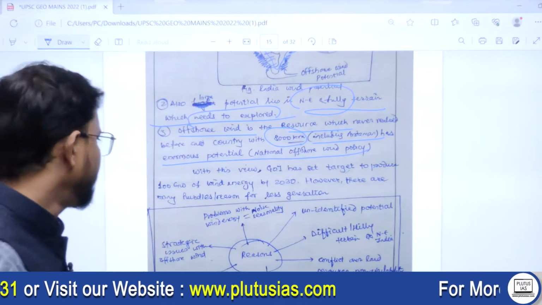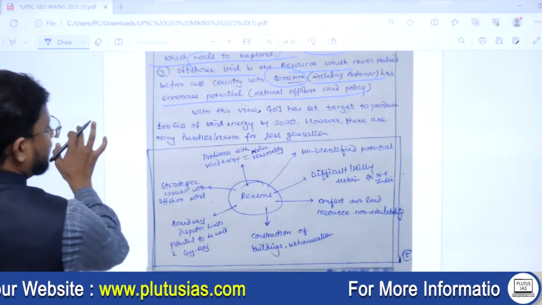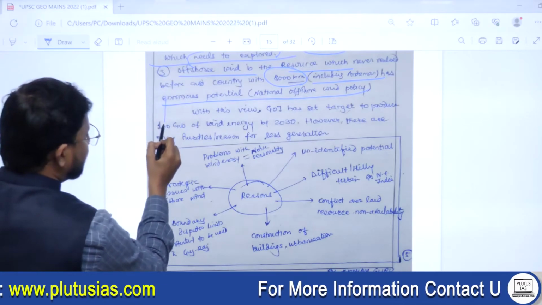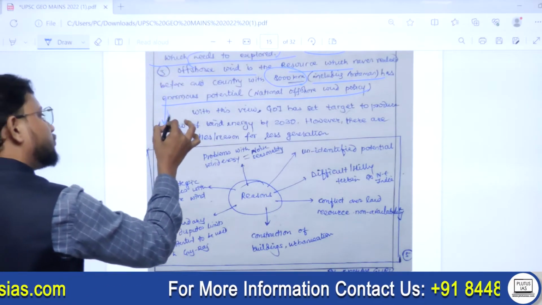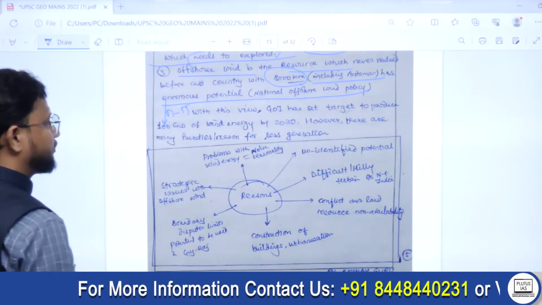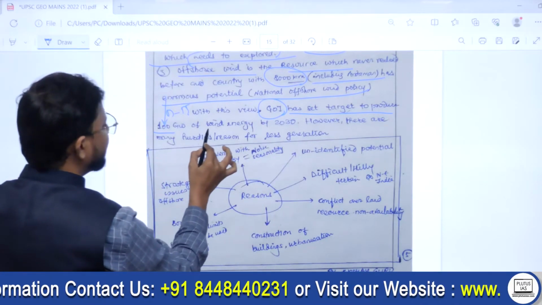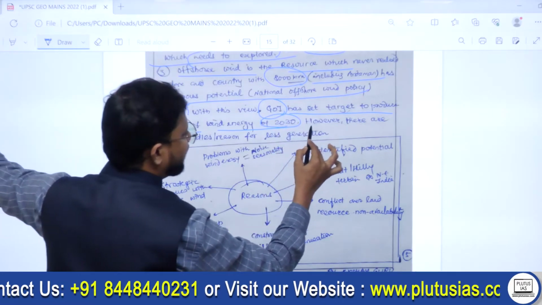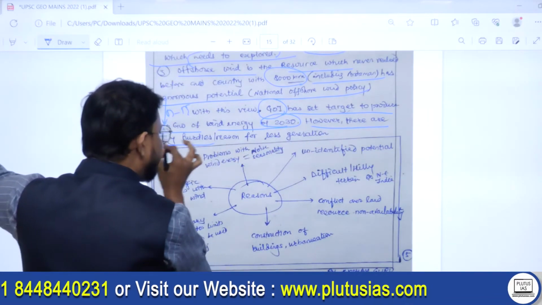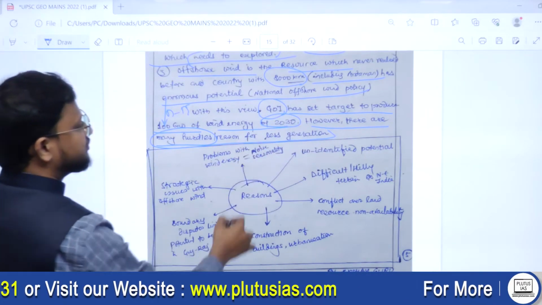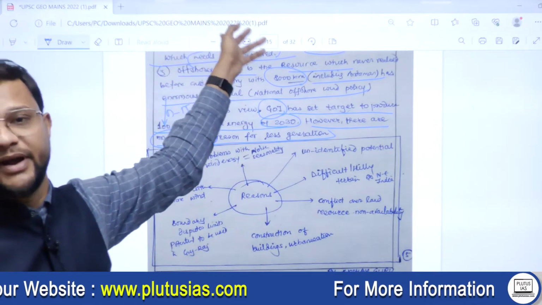Okay, so next point, we are now going to address the second demand. See how that linking statement works. With this view, the Government of India has set a target to produce 100 gigawatts of energy by 2030. However, there are many hurdles, reasons for this lesser generation and limited spread.